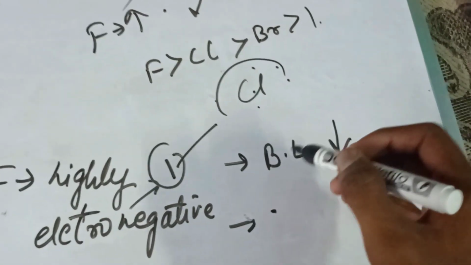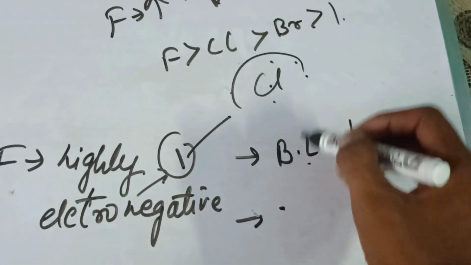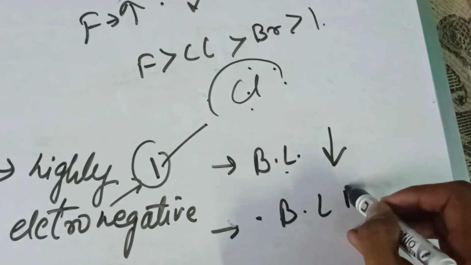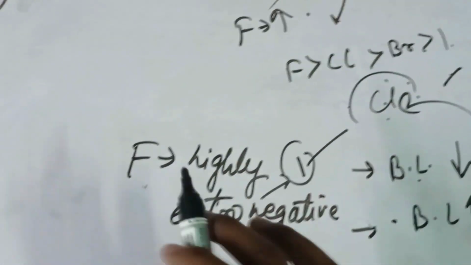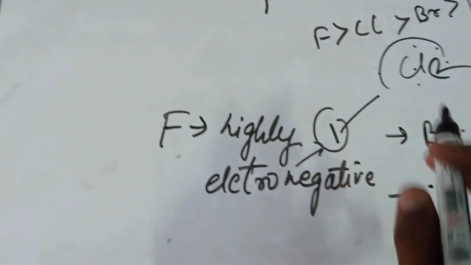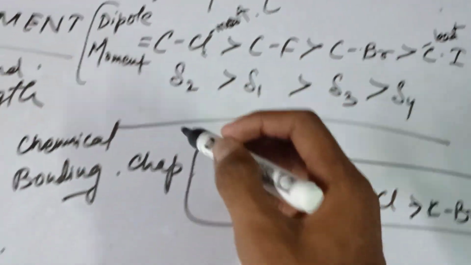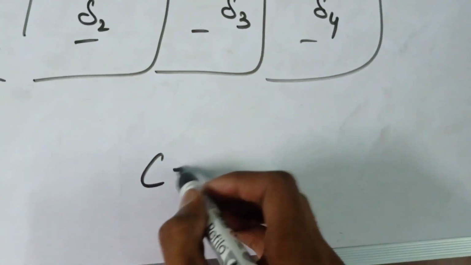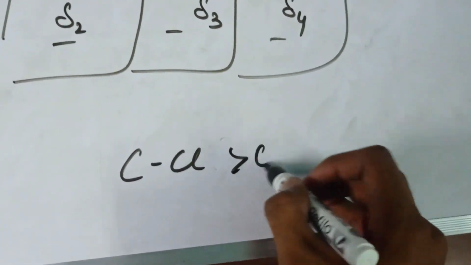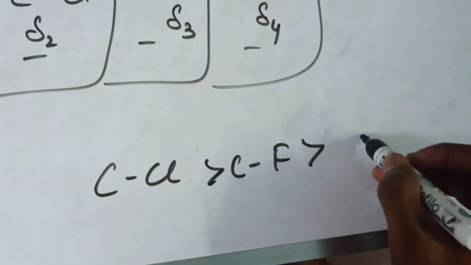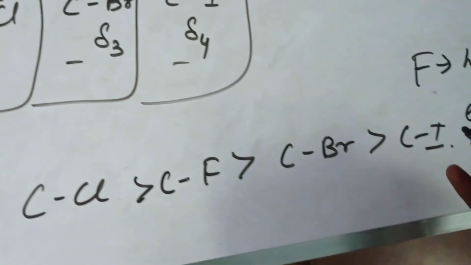So here the length factor dominates, the bond length is more, and this allows it to take the electron. So we get an exception here: C-Cl, then C-F, then C-Br, and then C-I.